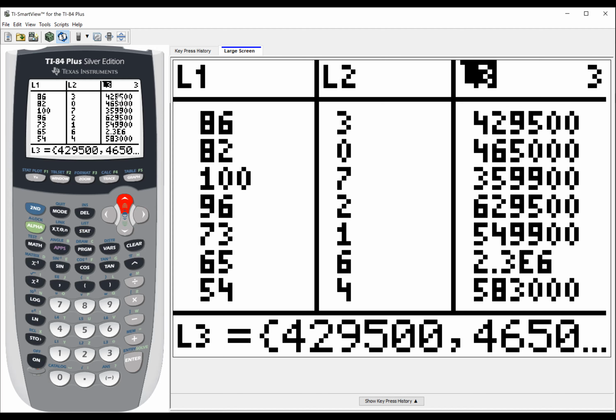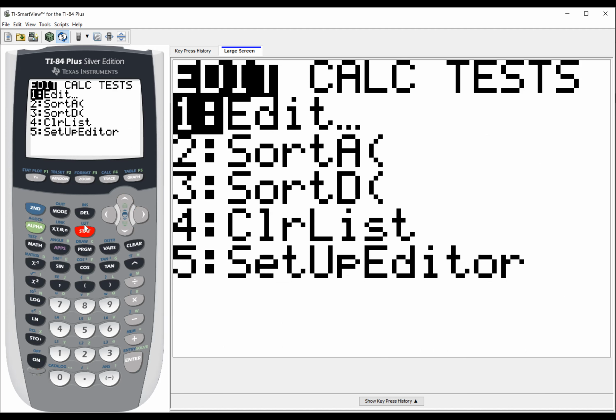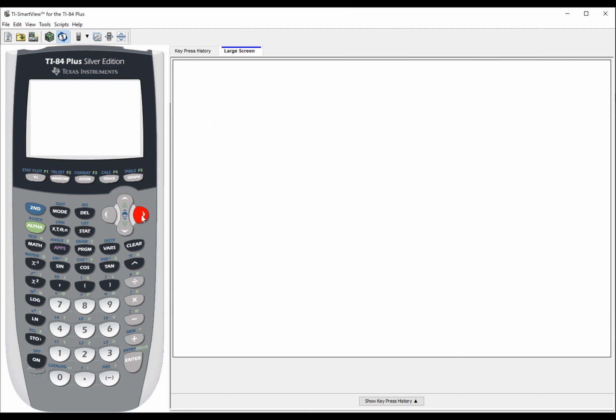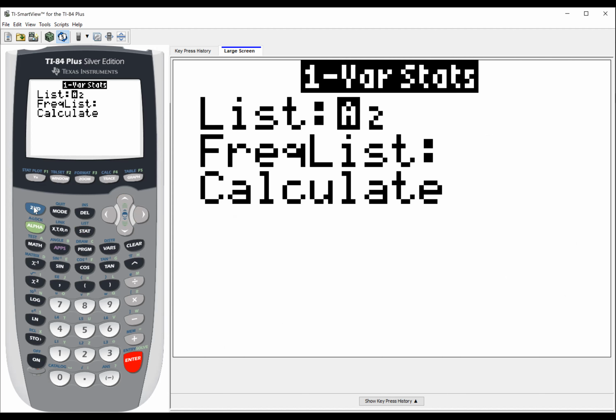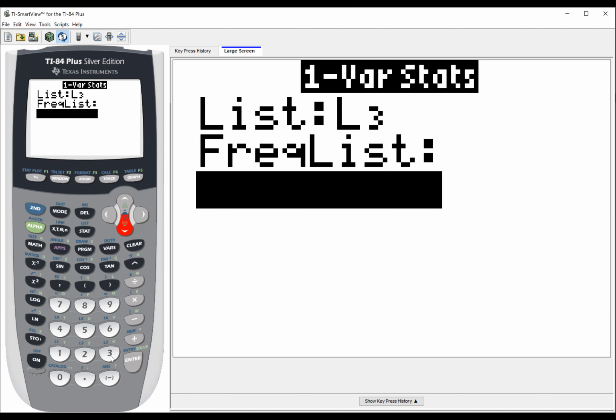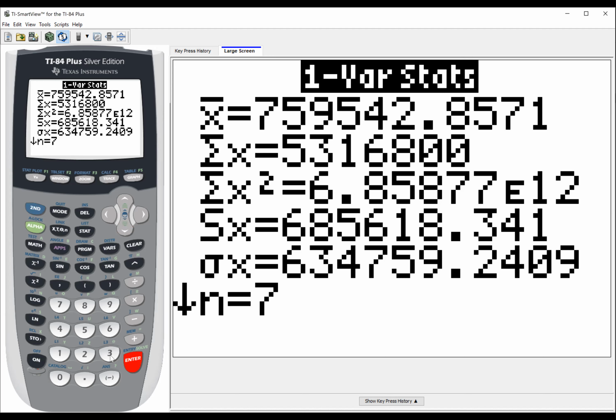So I'm going to press stat over to calc. Remember, it's option 1, one var stats. You have to tell the calculator what list to use. I want my calculator to use L3, so I'm going to change that to L3. Remember, leave frequency list empty, and then we're going to calculate. So we're going to hit enter.